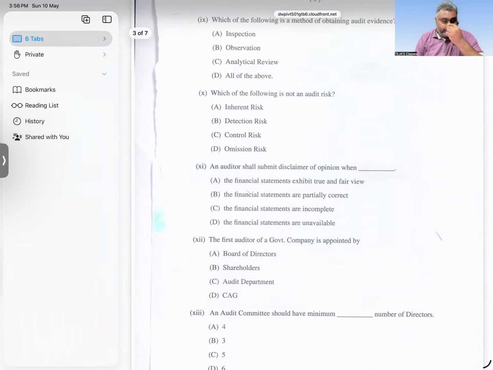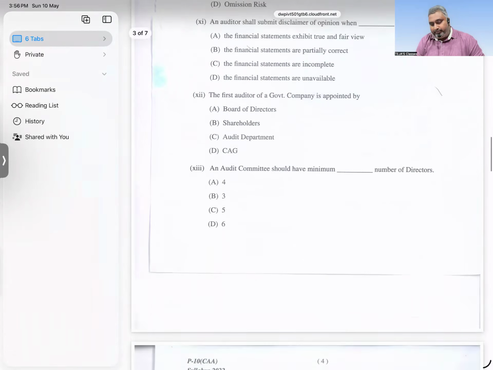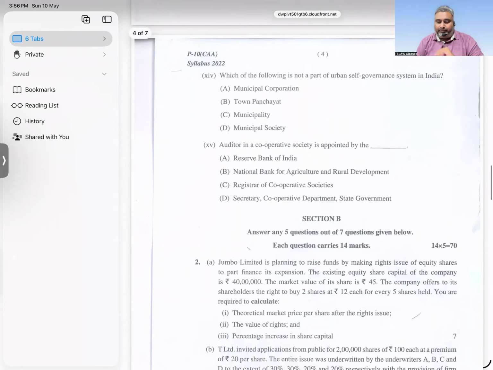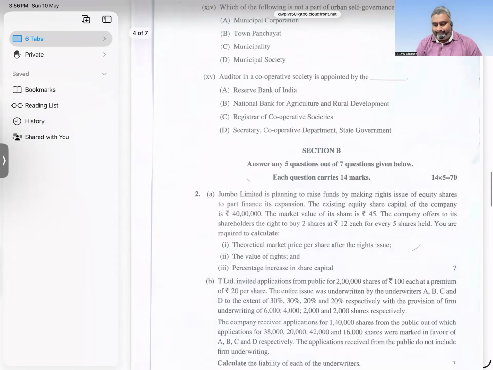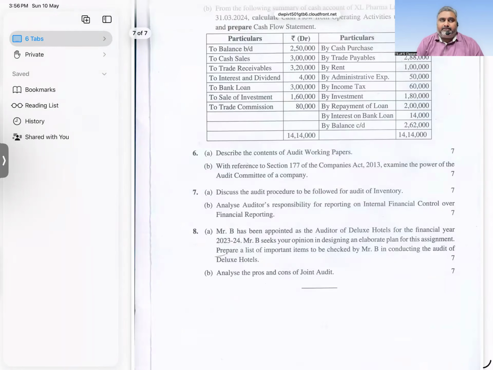Risk basis, opinion basis, first auditor of government company. Audit committee should have how many members? Self-governance basis. This also repeatedly they are asking. Cooperative societies appointed by whom? Audit working papers. Audit committee section 177.